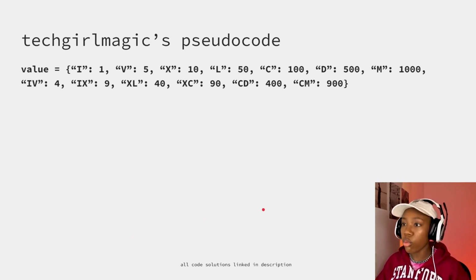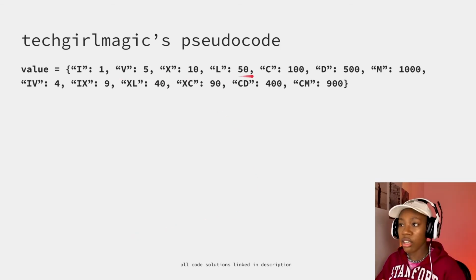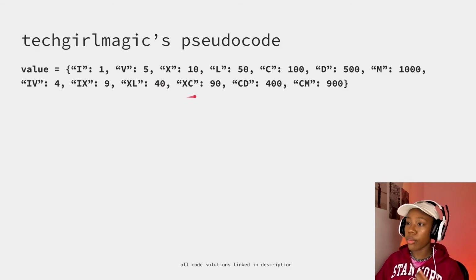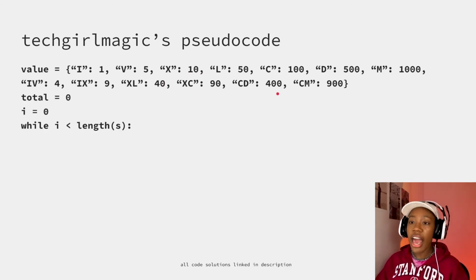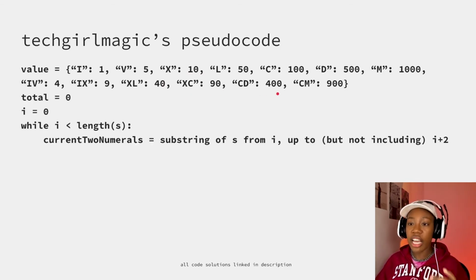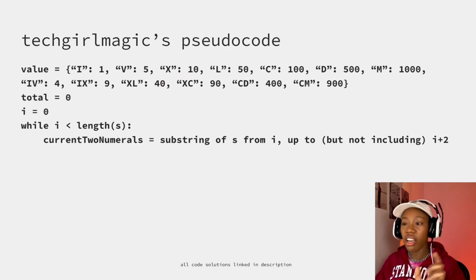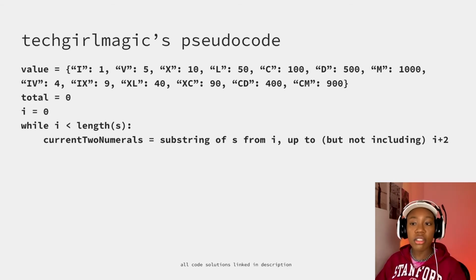So, you know, we're not only going to save the length 1 characters, we're also saving the length 2 characters as well. And if we do this approach, we can establish this idea of taking that substring of 2 numbers in this greedy approach.